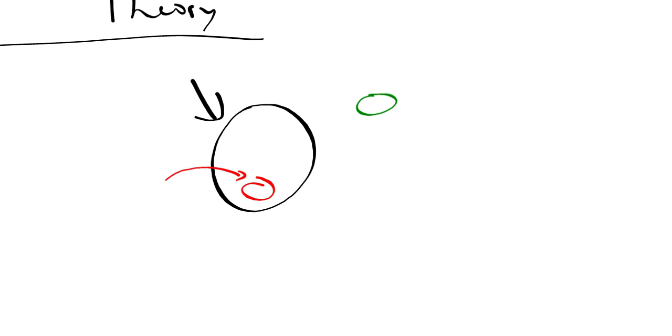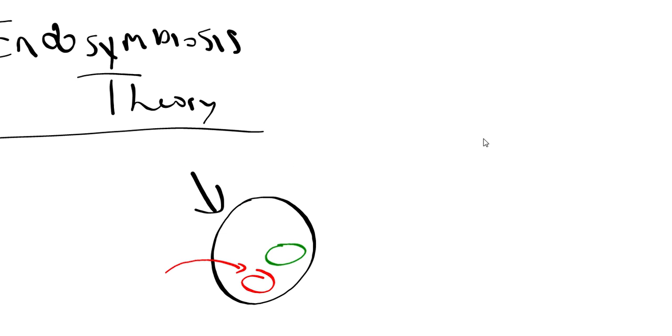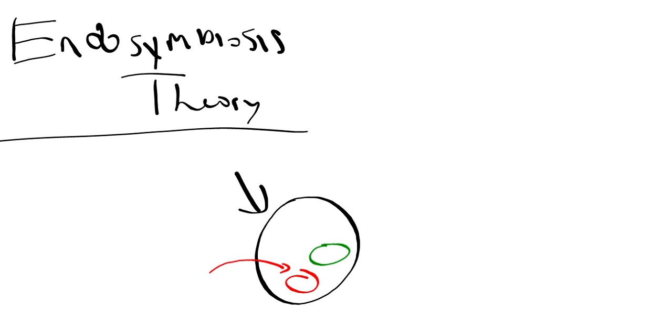Well, the same thing could be true if the prokaryotic cell ate a little cell that happened to be able to make its own food using sunlight. Well, that cell would then eat that structure and now is able to make its own food using sunlight, and that would eventually evolve into its own little cell that's able to make its own food and use oxygen to produce energy, and this would be the precursor of the first plants. And so this is the endosymbiosis theory, the theory as to how eukaryotic cells came from prokaryotic cells.